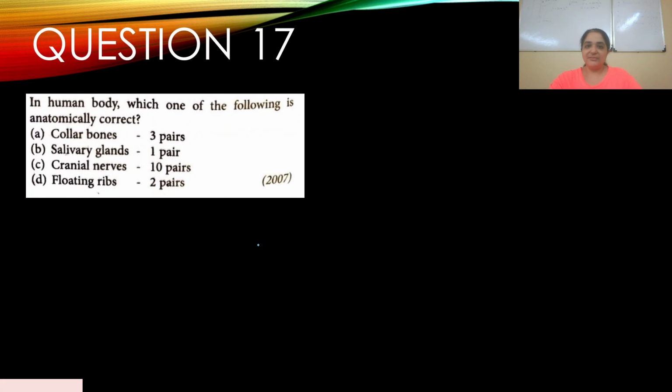Okay, so question number 17. In the human body, which one of the following is anatomically correct? This appeared in 2007. A, collarbones, 3 pairs, no. B, salivary glands, 1 pair, no. C, cranial nerves, 10 pairs, no. D, floating ribs, 2 pairs, yes. So D is the right answer. For that you need to know the whole human body system. So the answer is D.